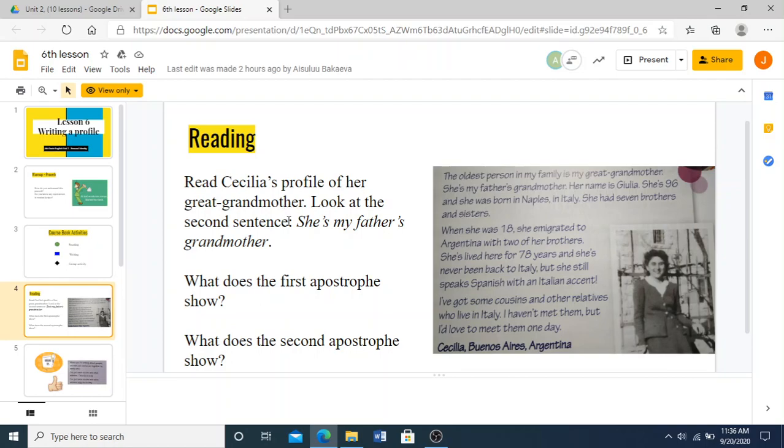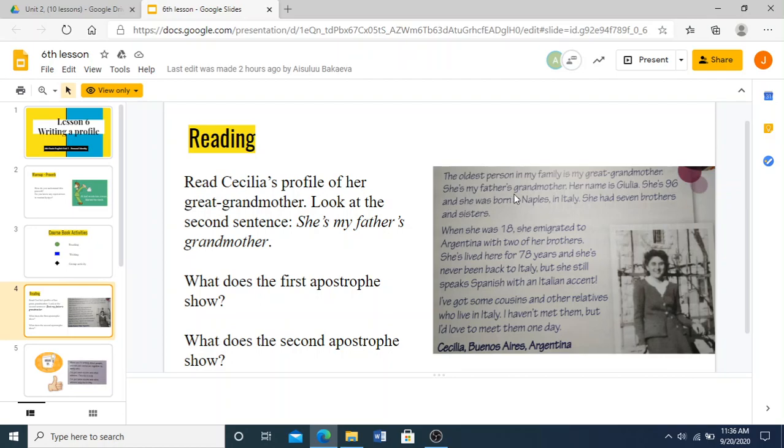It shows contraction. Instead of writing she is, you just write she's, because it says in this profile that she is still alive. She's 96. So it is not was, it is. Being alive, present tense.